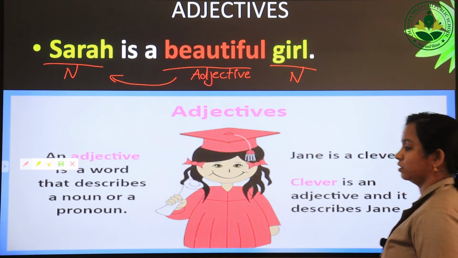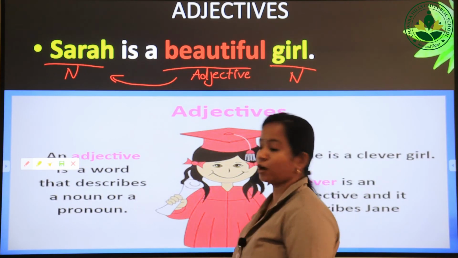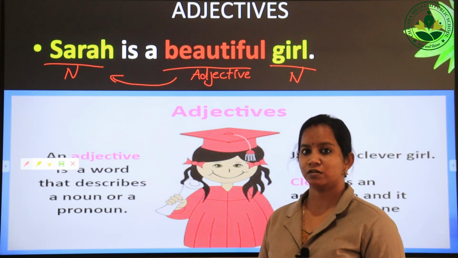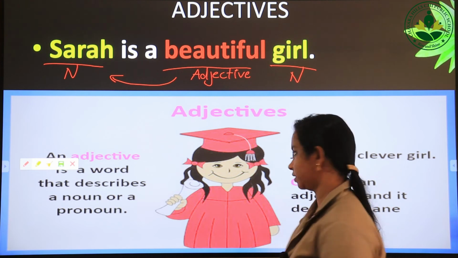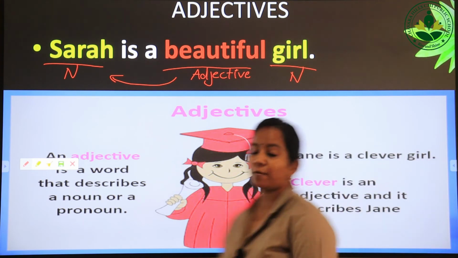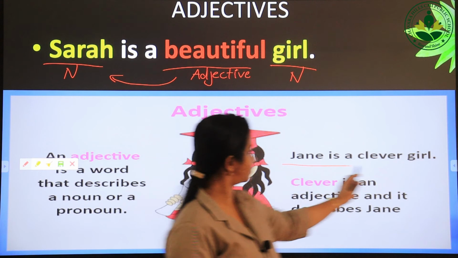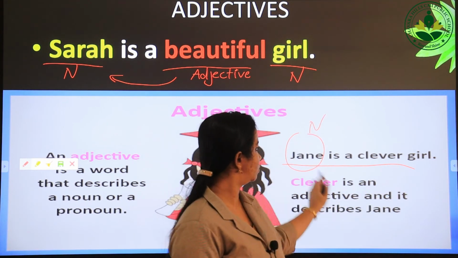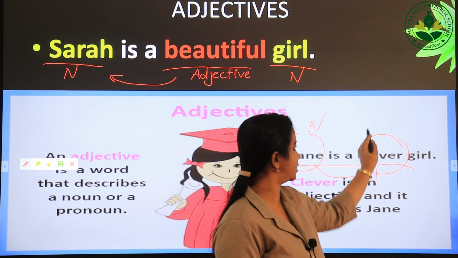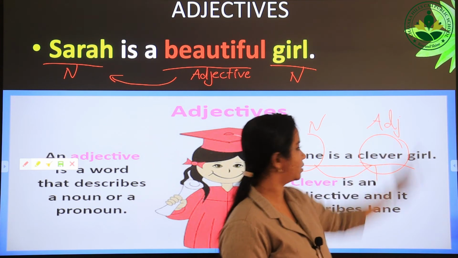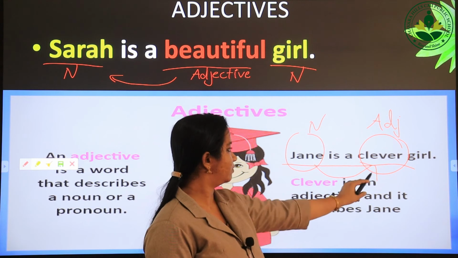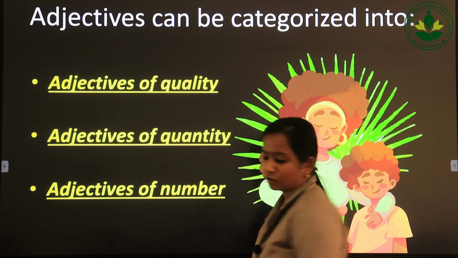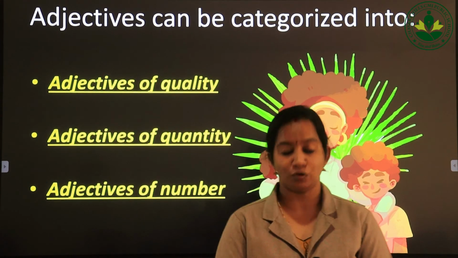We can describe a pronoun also using an adjective. So what are pronouns? Pronouns are words that are used instead of nouns. Just see this example: Jane is a clever girl. So what is the noun? Jane is the noun. So clever will be the adjective because clever is used to describe the noun Jane. Very good.